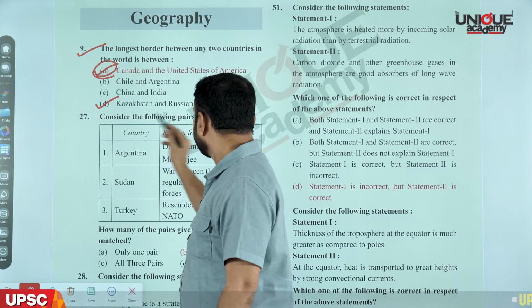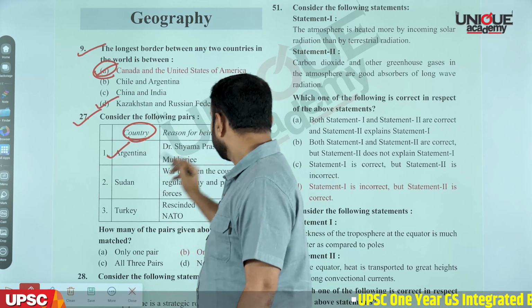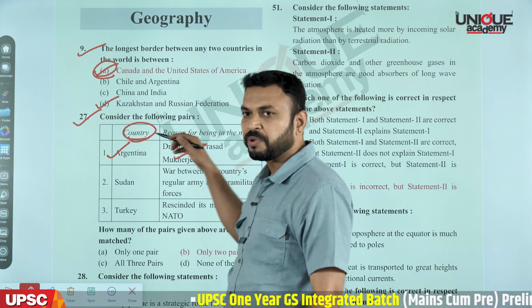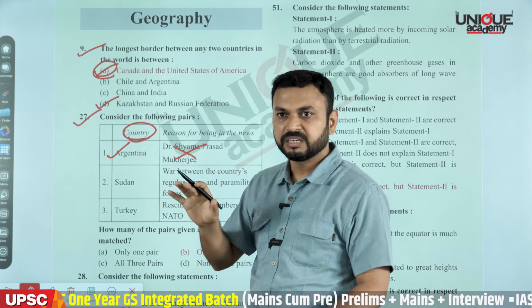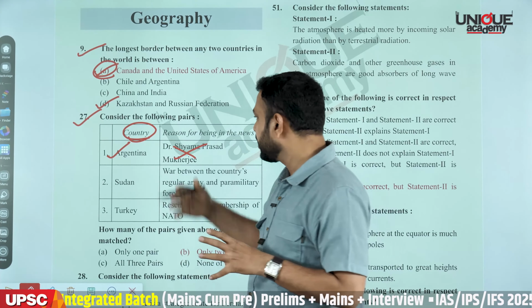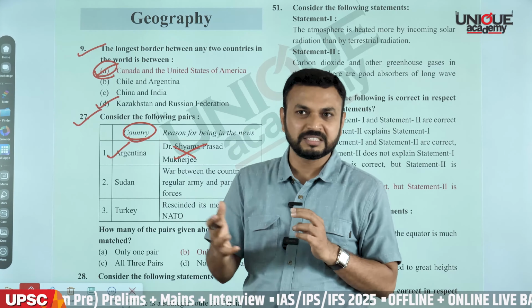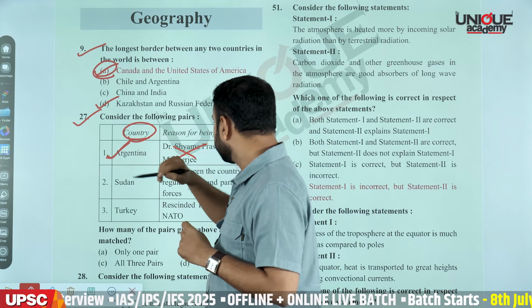It says, consider the following pairs. First we have the country Argentina. The reason is strongly written here. So the reason has to be worst economic crisis, and which is correct. If you look at South American countries like Venezuela, Argentina, these countries have been going through economic crisis since long. Okay? So this pair is correct.